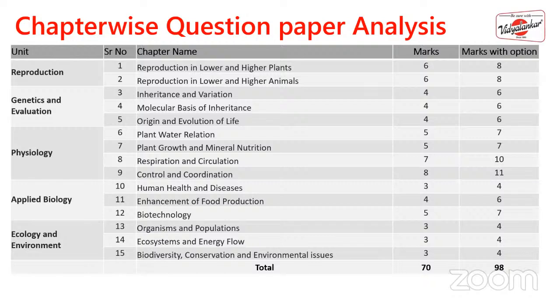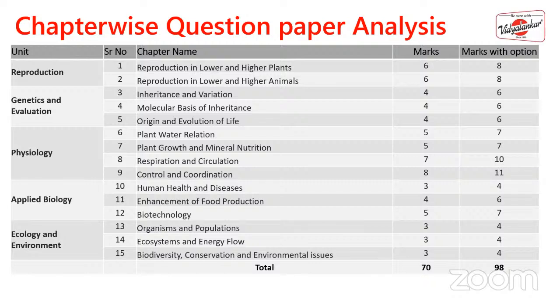The internal structure of the heart and the conducting system of the heart are important. Then control and coordination: forebrain, midbrain, hindbrain, nervous system, parasympathetic nervous system, etc. All the glands are important: pituitary gland, thymus gland, thyroid gland, etc. So you all need to focus more on this topic. And the rest of the topics which are there, you should not avoid those either.